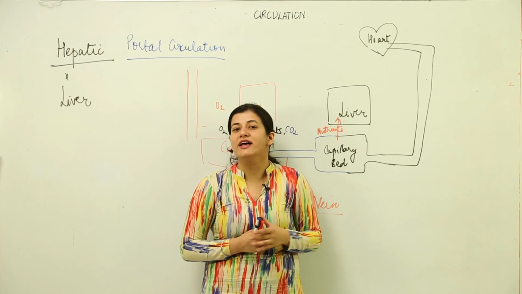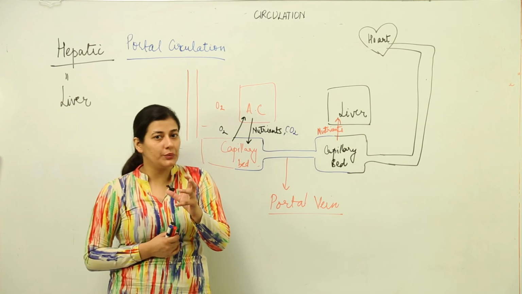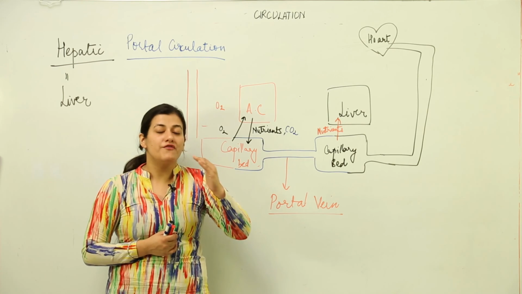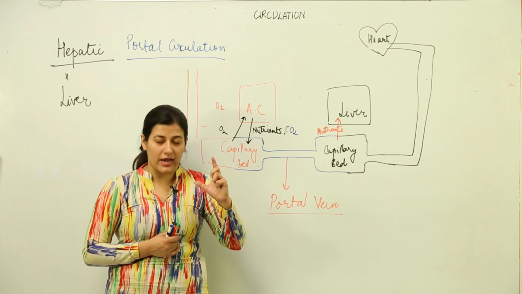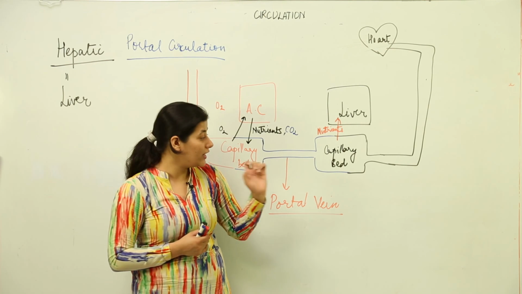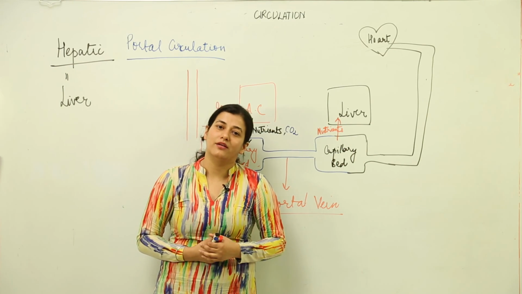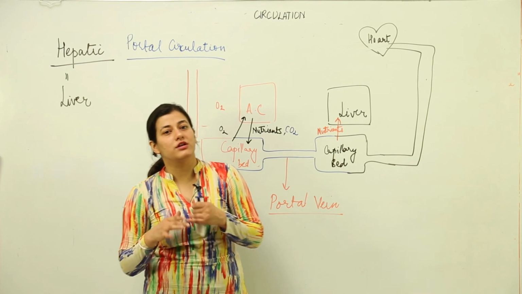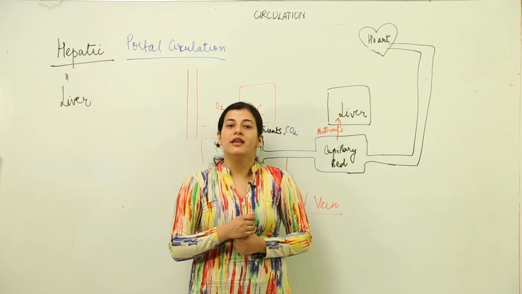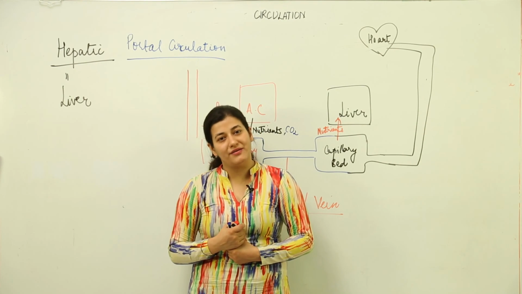So that is known as portal circulation, and the vein which carries the nutrients from the alimentary canal, not heart, pardon me, from the alimentary canal to the liver is known as the portal vein. So this is all about the types of circulation we have in our body. Next we are going to deal with the lymphatic system.